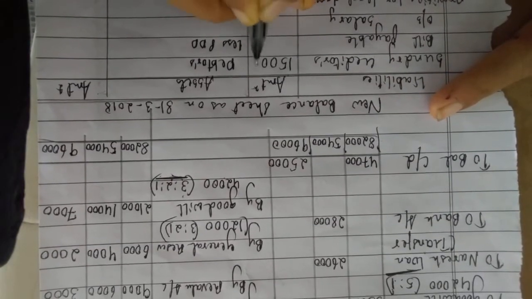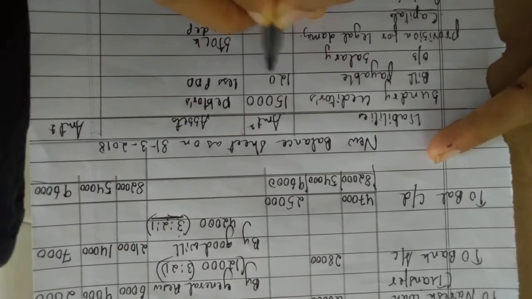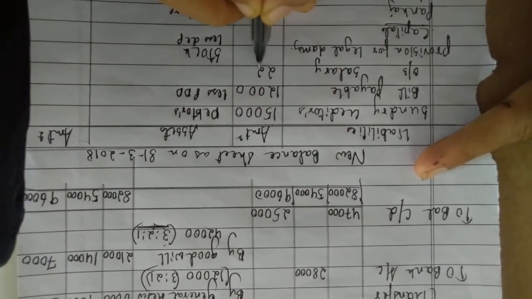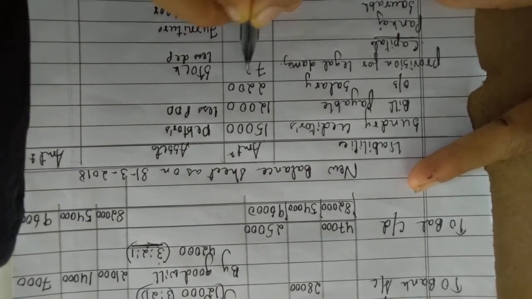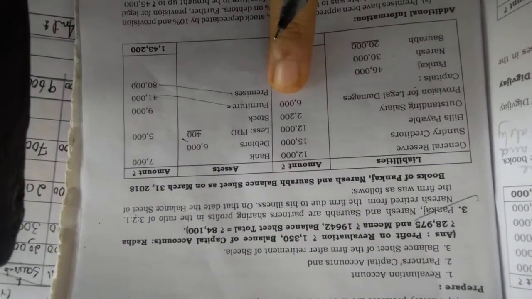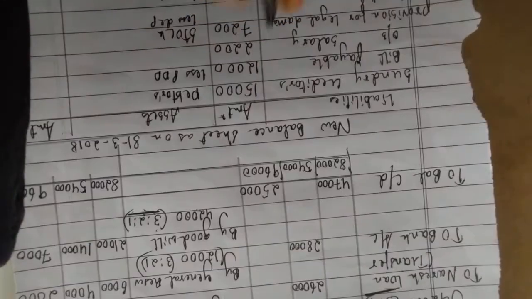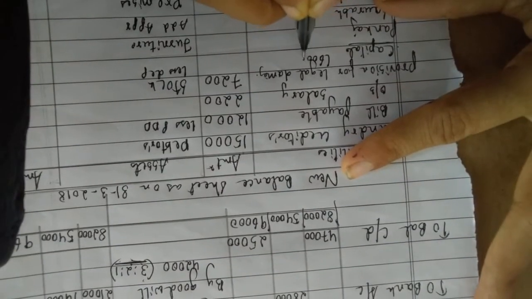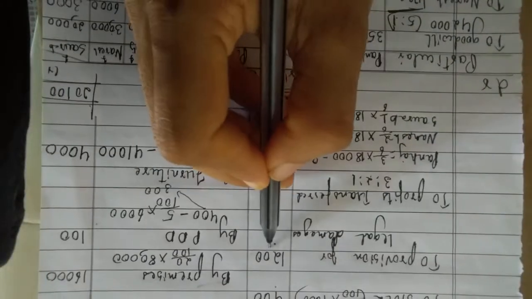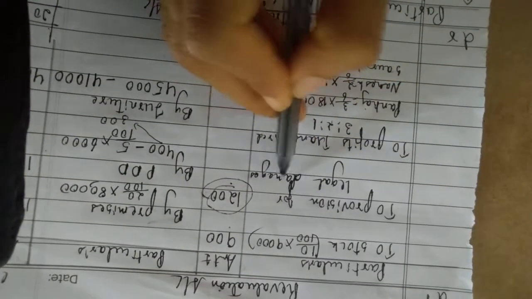15,000, 12,000, 2,200. Provision for legal charge, students, will become 7,200. Why? Because it was how much? 6,000, isn't it? So I'm writing here, if you can see, 6,000 plus this we have to add, provision for legal charge.